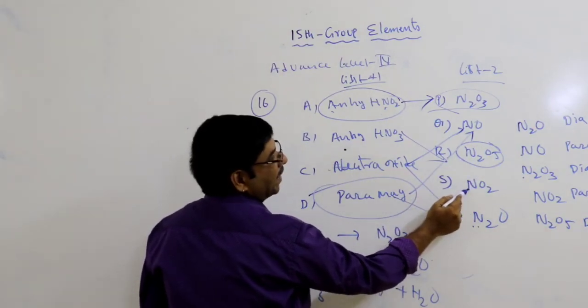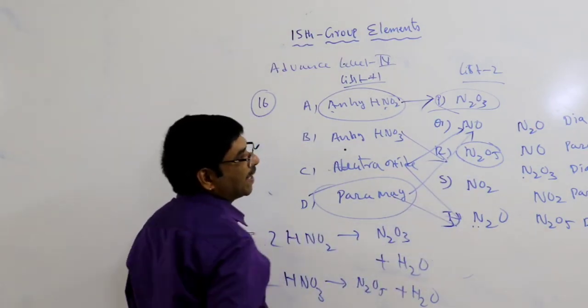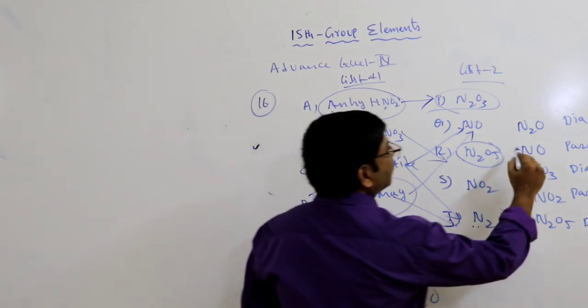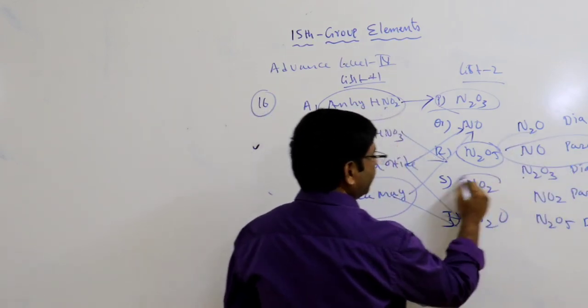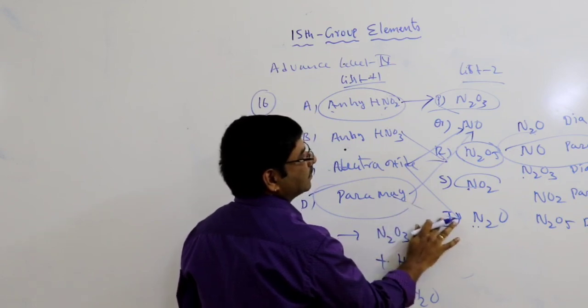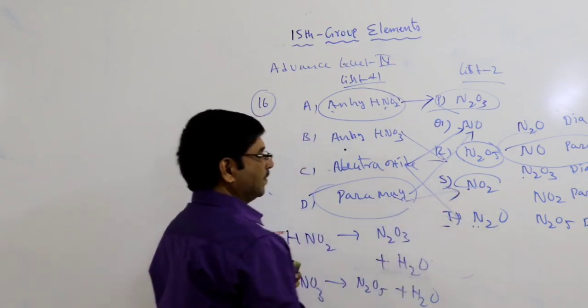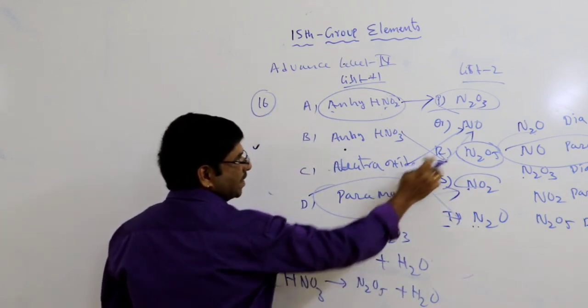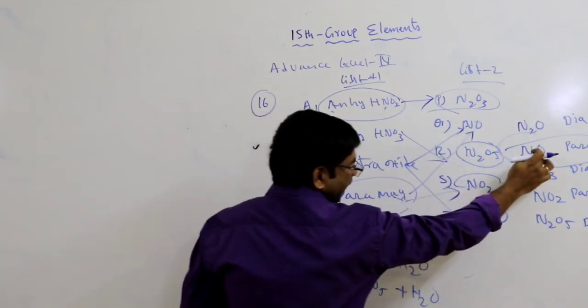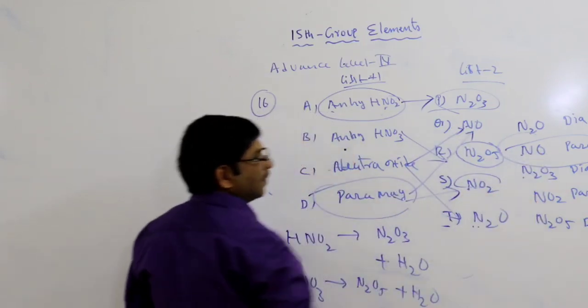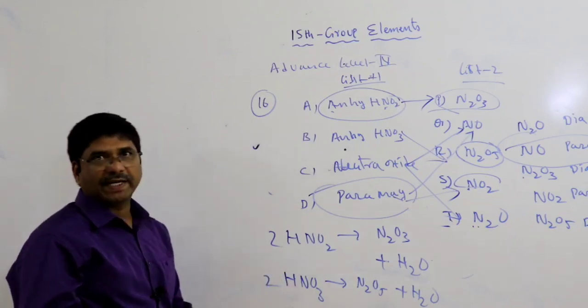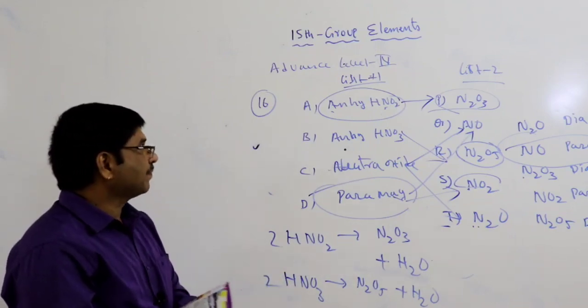NO2 is paramagnetic. So the paramagnetic ones are NO and NO2, not N2O. NO is paramagnetic, NO2 is paramagnetic.